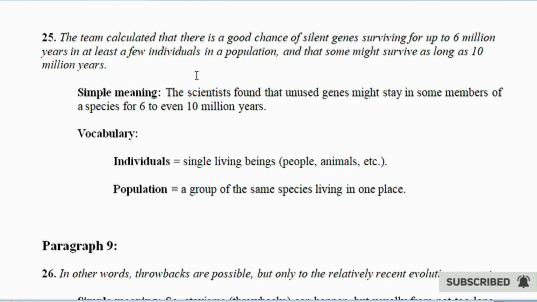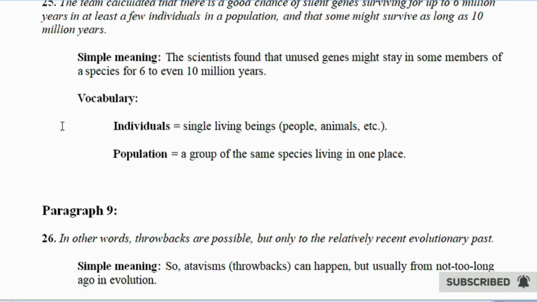The team calculated that there is a good chance of silent genes surviving for up to 6 million years in at least a few individuals in a population, and that some might survive as long as 10 million years. Simple meaning. The scientists found that unused genes might stay in some members of a species for 6 to even 10 million years.